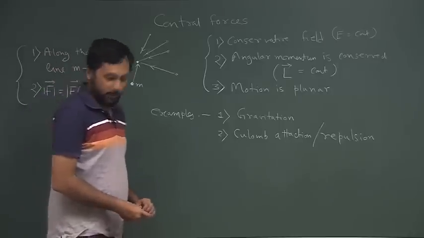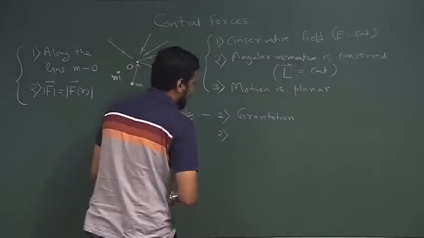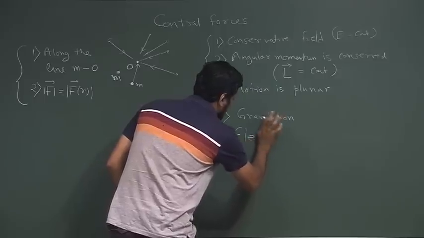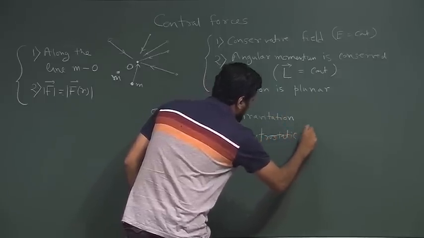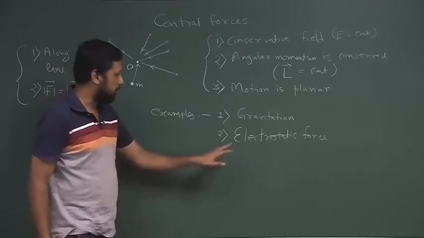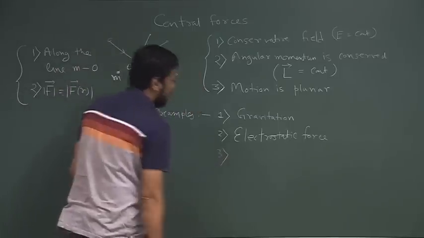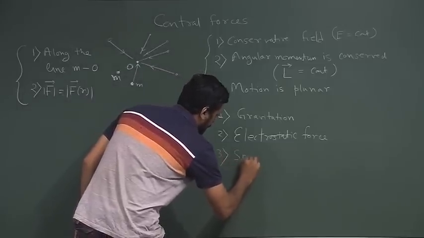Or let us write it not as Coulomb attraction or repulsion, we will write it as electrostatic force, which is also an example of central force. And number 3, another example, is the spring force.